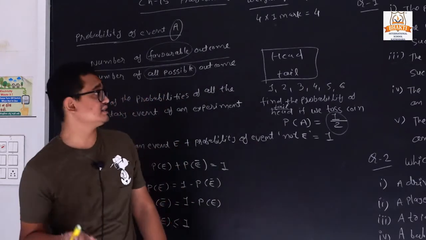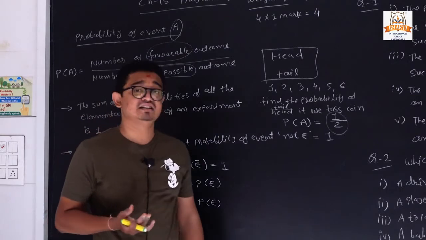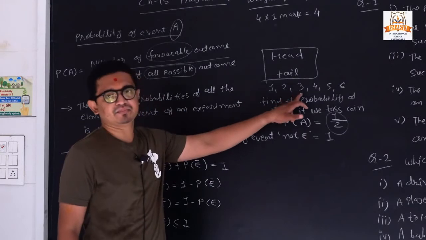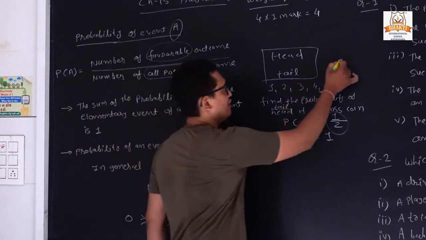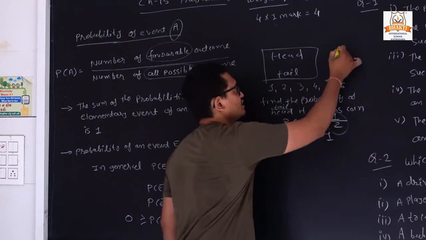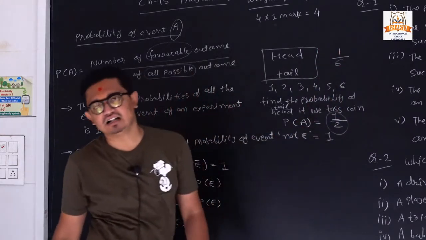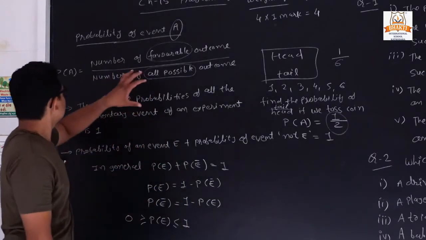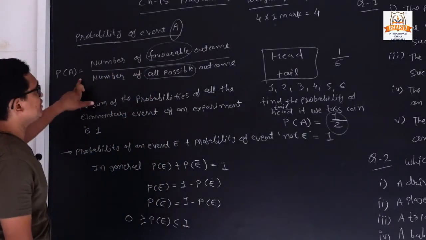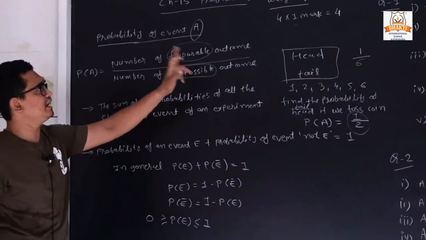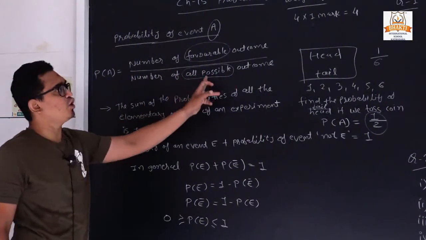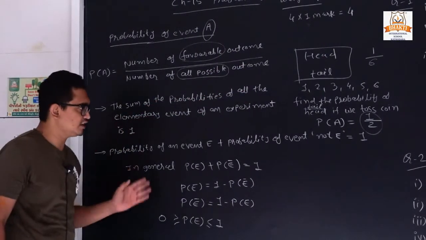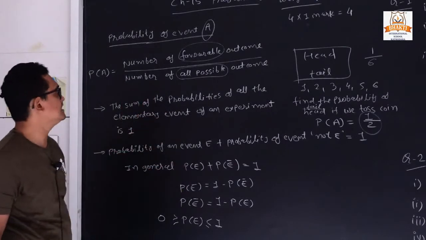Clear? If I am throwing a dice, find the probability of getting a 3. So the total outcome is 6 and getting a 3 will be only 1. So what is its answer? It is 1 by 6. So the formula for finding the probability of any event is number of favorable outcomes upon number of all possible outcomes. Now we have 3 terms which are related to that exercise.